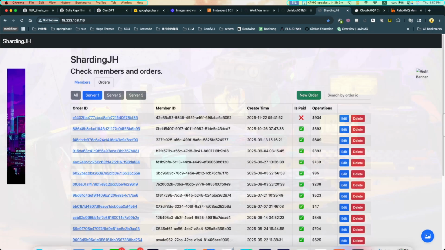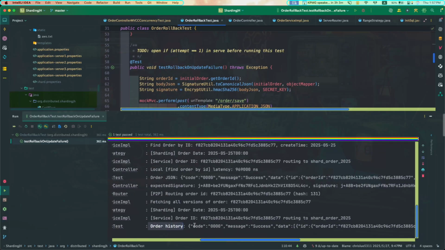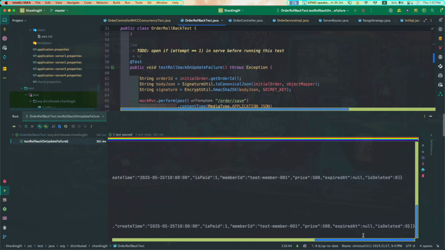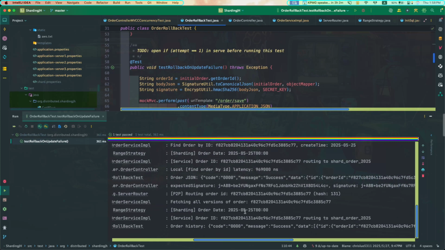But if we roll back, we can only see 1 version. Order history, version 1, and then nothing else. So it means that our rollback works successfully.